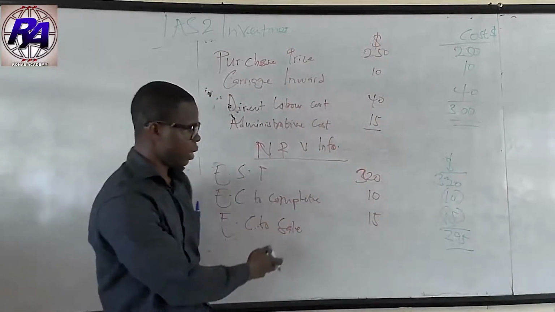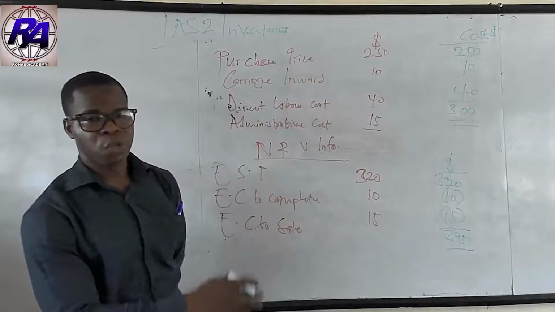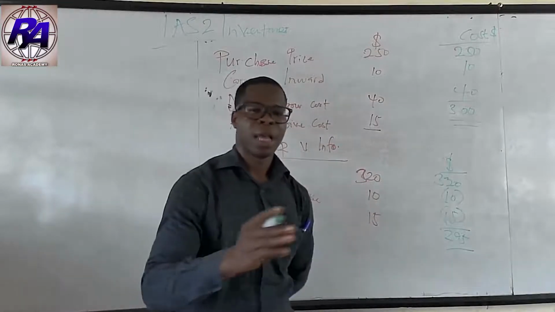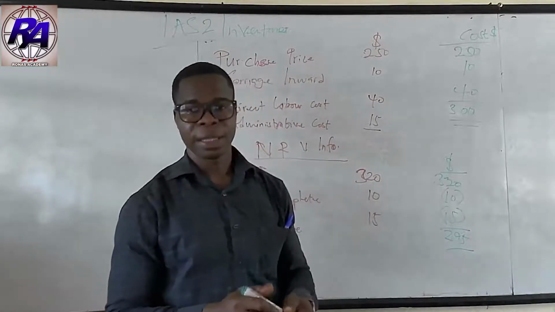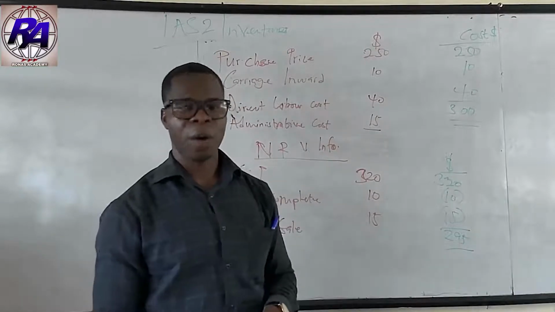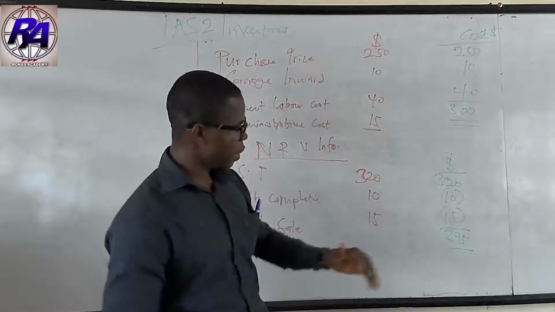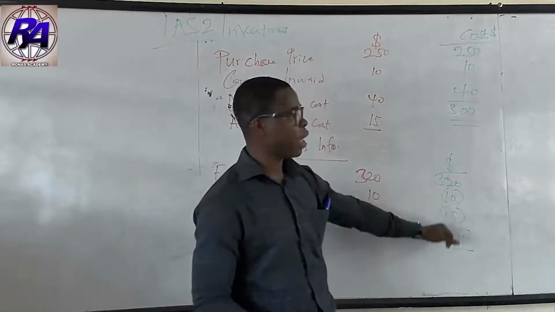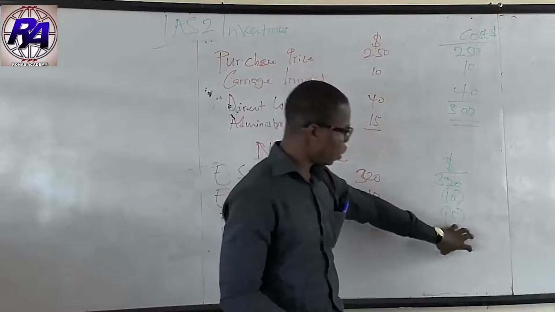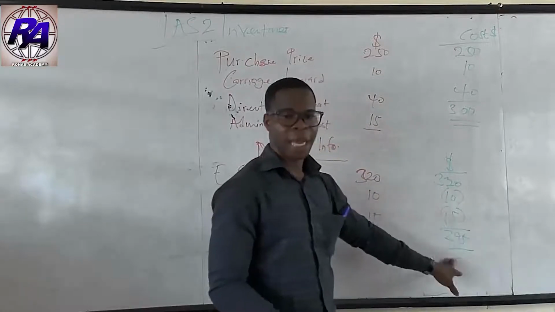So in this case, at what value are we going to present the inventory in the books of the entity? Remember that it is the lower of the cost and net realizable value. In this case, our net realizable value is lower than what? The cost. So the value of our inventory is going to be 295.